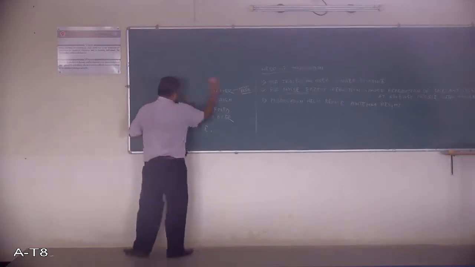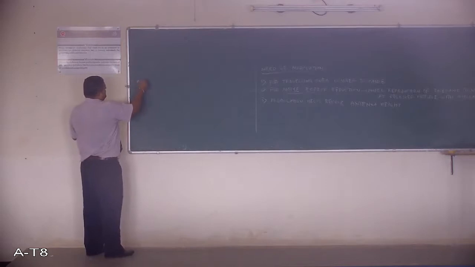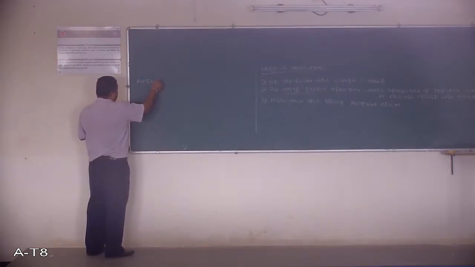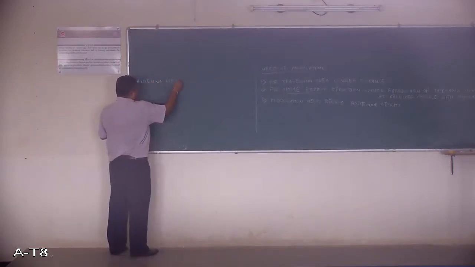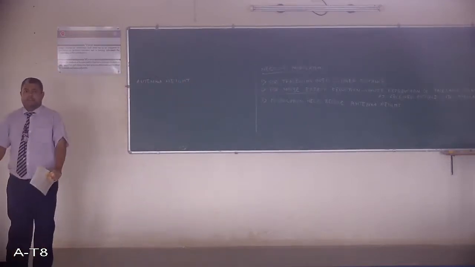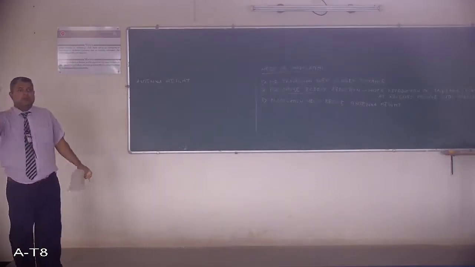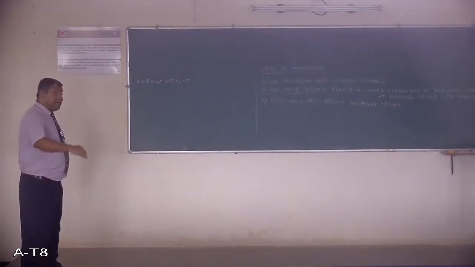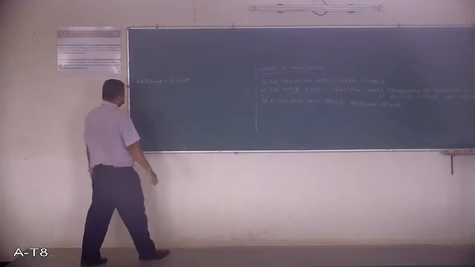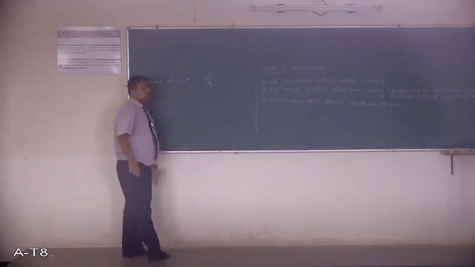It says that the antenna height for transmission and reception, that means the height at which the antenna is to be fitted on a tall building or maybe on some tower, is a function of lambda and is given by lambda by 4.